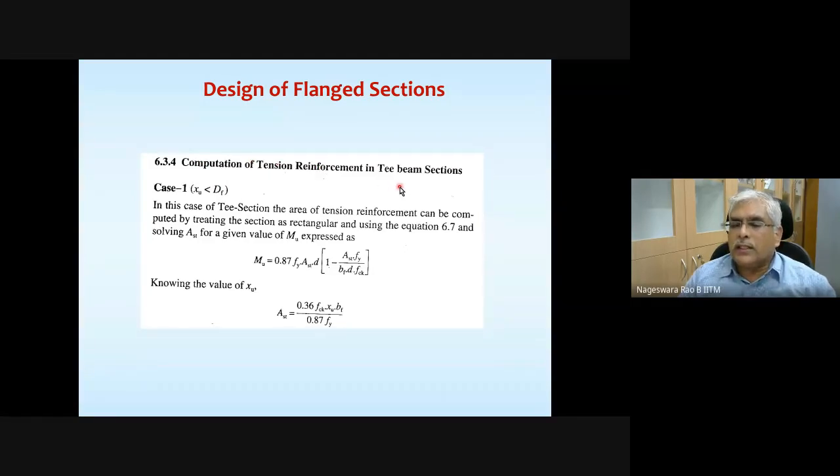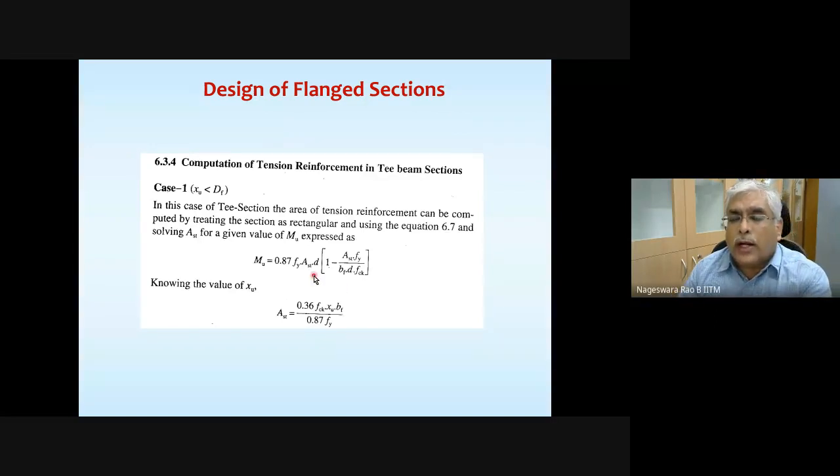Any questions here? Given all the section dimensions, the grade of concrete, and the grade of steel, find the tension reinforcement. To do that, you need to again do the same checking. Since the section dimensions are given to you, you try to find the area of steel. So let's go through this.